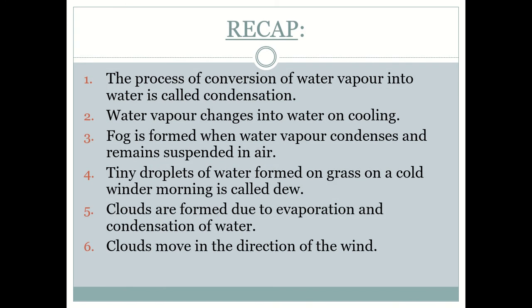Quick recap of what we have learned today. The process of conversion of water vapor into water is called condensation. Water vapor changes into water on cooling. Fog is formed when water vapor condenses and remains suspended in air. Tiny droplets of water formed on grass on a cold winter morning is called dew. Clouds are formed due to evaporation and condensation of water. Clouds move in the direction of the wind.